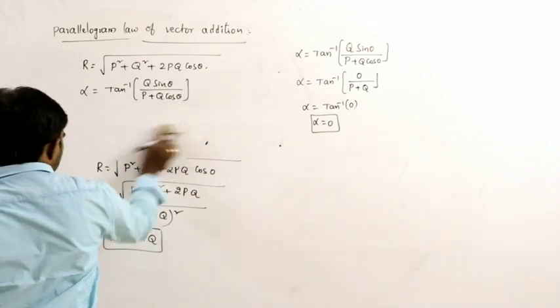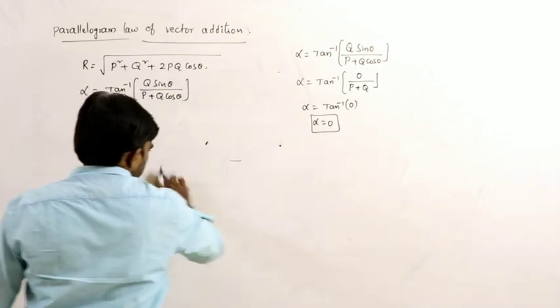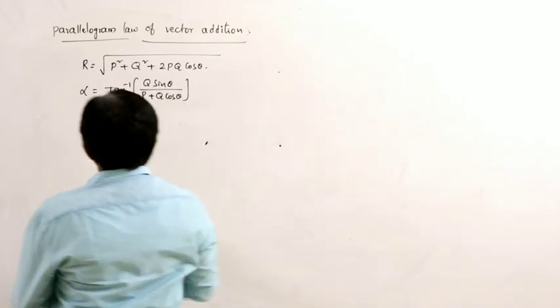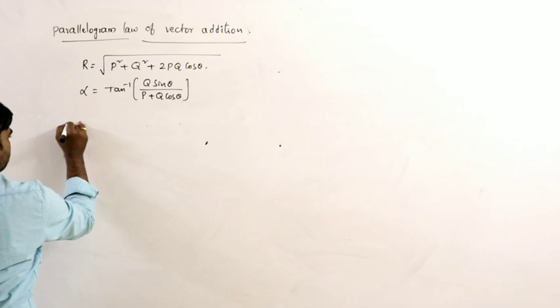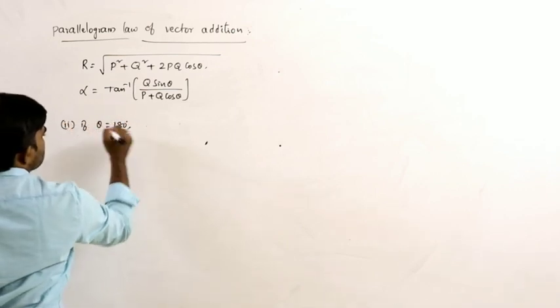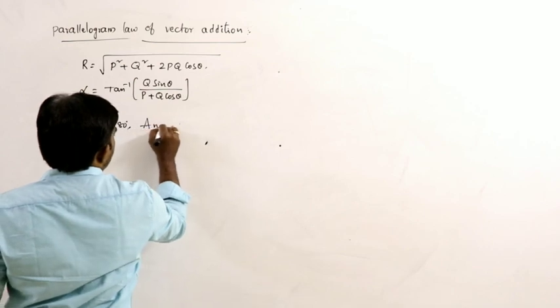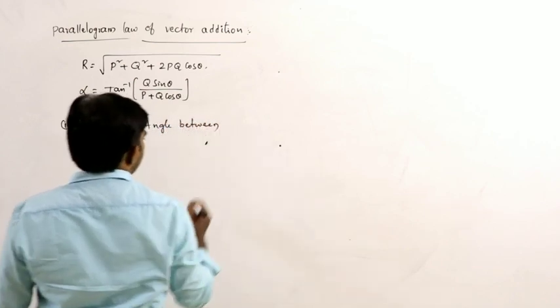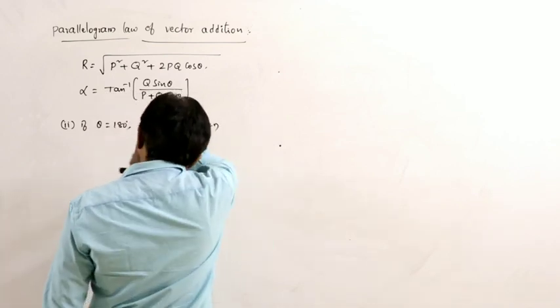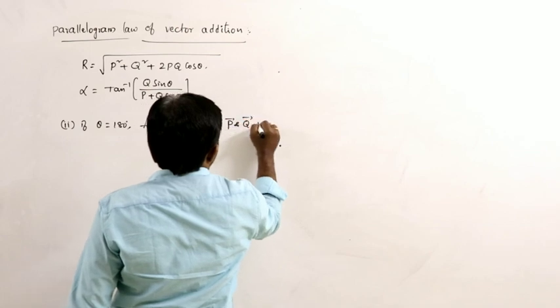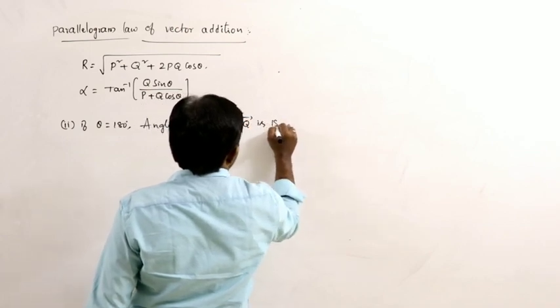Next, the second condition: if theta is equal to 180. That means the angle between P bar and Q bar is 180.